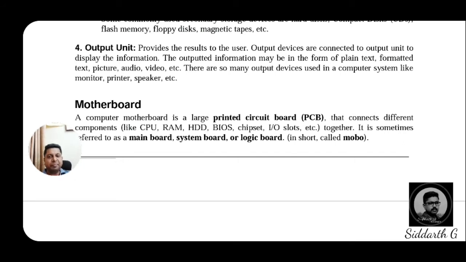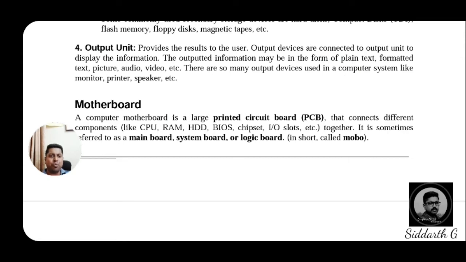Of course, it will display the information, and the information may be in the form of plain text, formatted text, picture, audio, video, etc. AV, multimedia. So in any one of these types we will get the results. That's why outputs are always in the form of multimedia. It may be audio, video, normal text, formatted text, anything.